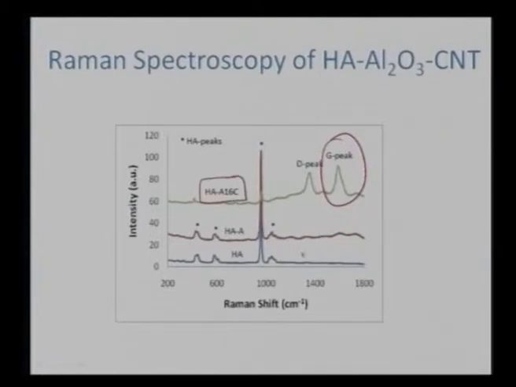So this is for hydroxyapatite. We do see some hydroxyapatite peaks. This is again for hydroxyapatite with some alumina. So we are seeing mainly hydroxyapatite peaks because the aluminum oxide peak is very, very feeble. And once we add carbon nanotube, we can see the similar D and G peaks. So the G peak is basically retained. That tells us that the graphitic peaks of carbon nanotubes are intact even after spark plasma sintering.